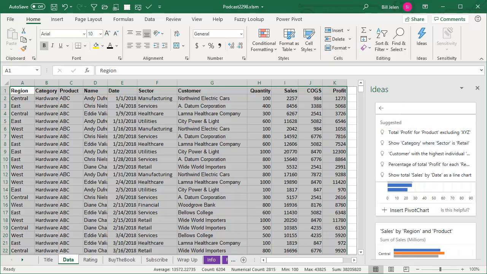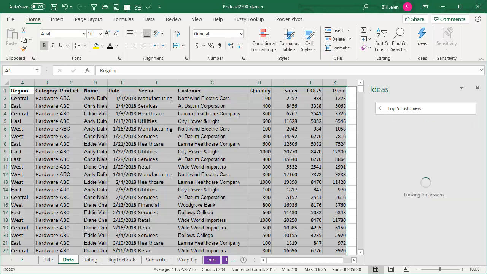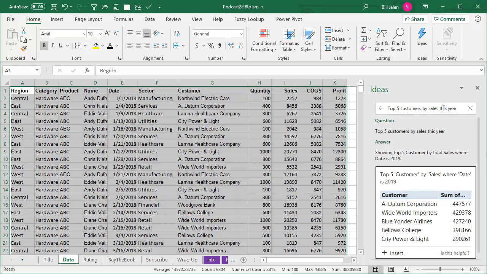So let's say, who are the top 5 customers? And it shows me the top 5 customers based on total quantity. So top 5 customers by sales. And now I get the top 5 customers based on sales. Top 5 customers by sales this year. This is freaking amazing. Look at this.